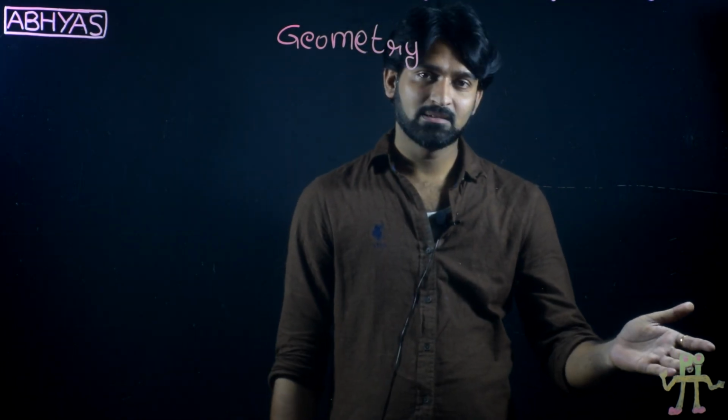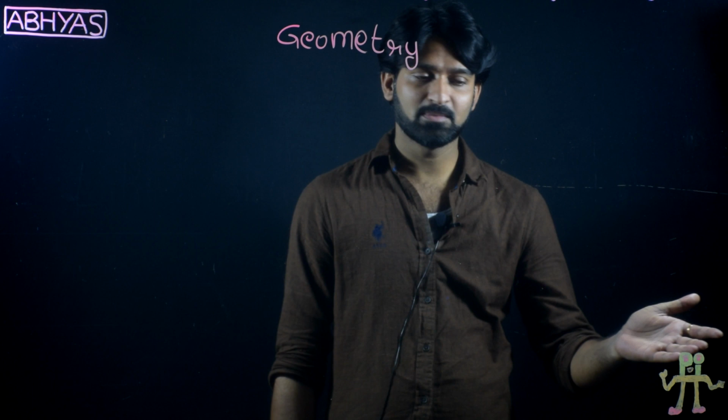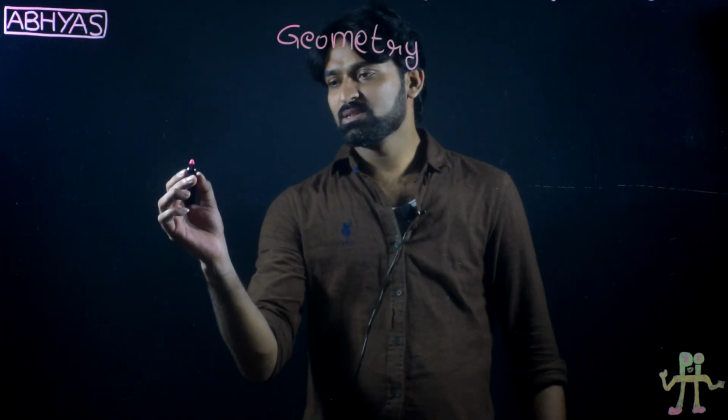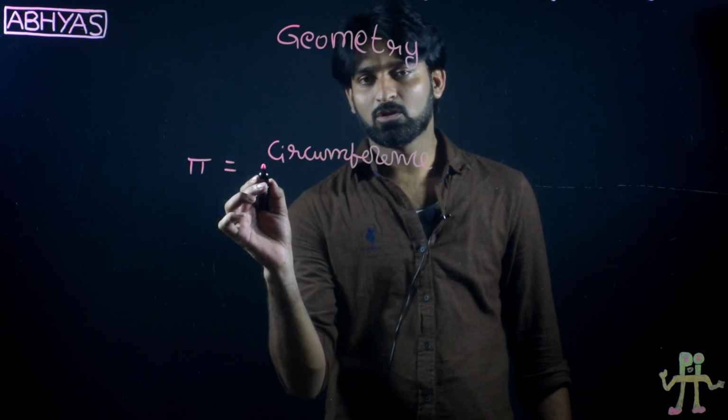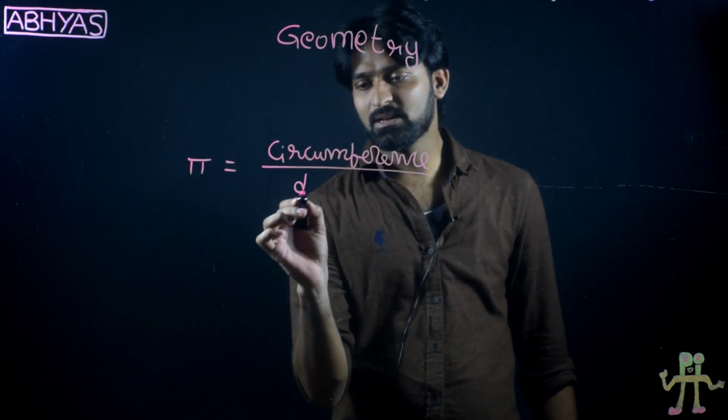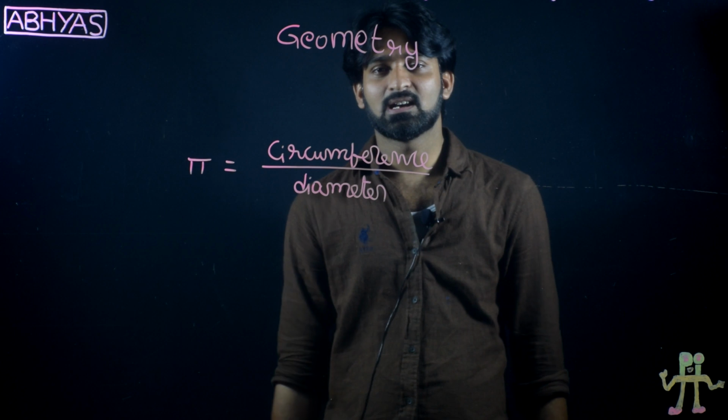For a start, let's talk about the symbol pi. Pi, or Physics IIT Academy, Pi Academy. But this is not the pi I want to talk about. It's the pi discussed in geometry, which is the ratio of the circumference of a circle to its diameter. This is what is defined as pi.